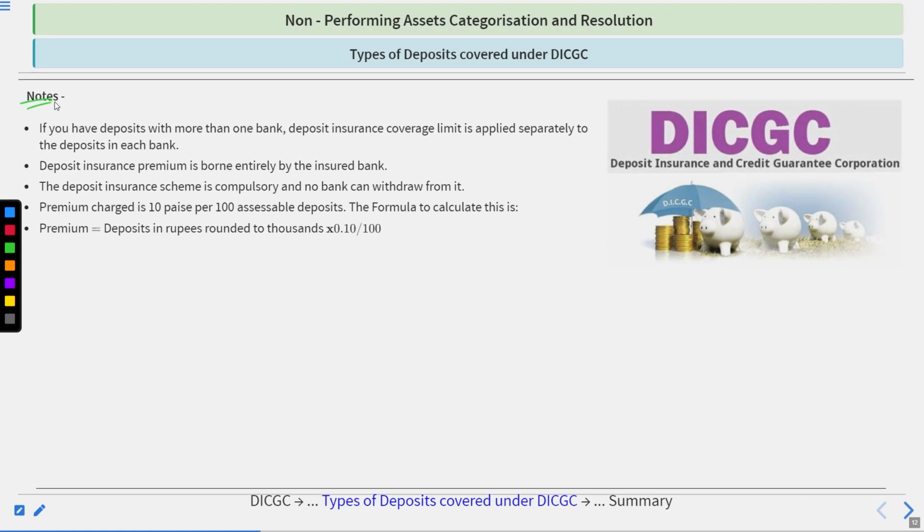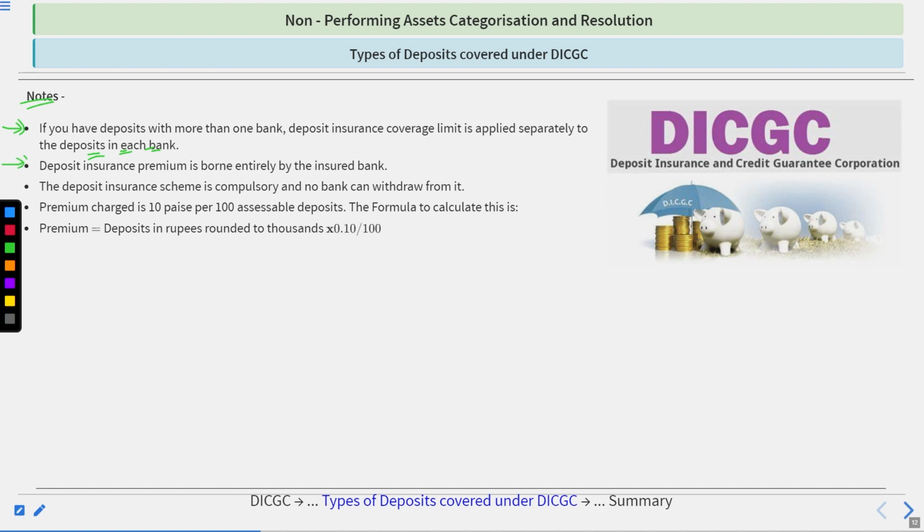Now here are some important notes that we are required to understand. First, if you have deposits with more than one bank, the deposit insurance coverage limit is applied separately to the deposits in each bank. Suppose you have deposits in 4 banks, then the DICGC will give you coverage for all the banks where you have deposited your money. It doesn't mean that you have to go by only one bank. You could have access to the other banks also.